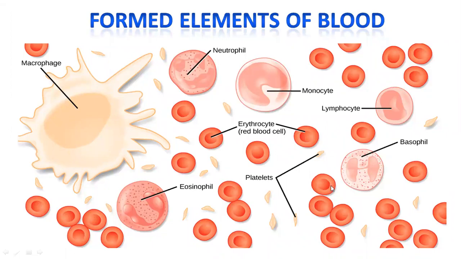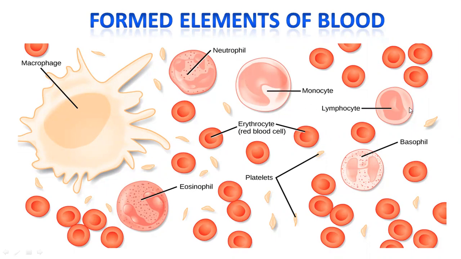You can see here the different formed elements present in the blood. These are the red color cells. All the red color cells are the erythrocytes or red blood cells. Lymphocytes, monocytes, basophils, eosinophils and neutrophils are all WBCs.